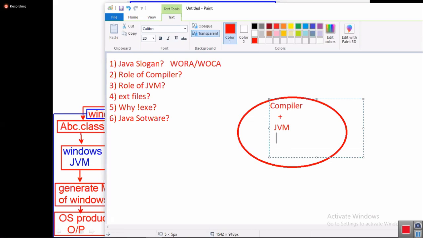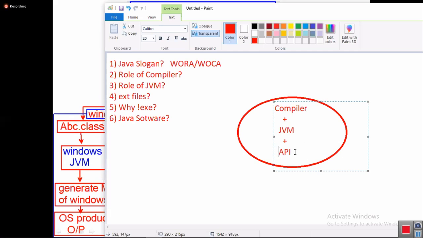Number three, can I say API? API, library files, predefined library files are called API. All the people listen. Again you will ask a question, sir, what is API? People who are sleeping in deep sleep mode, wake up. API stands for Application Programming Interface. Repeating again, Application Programming Interface. So what is the meaning of it? Predefined library is technically called API. In C language, it is just called library.